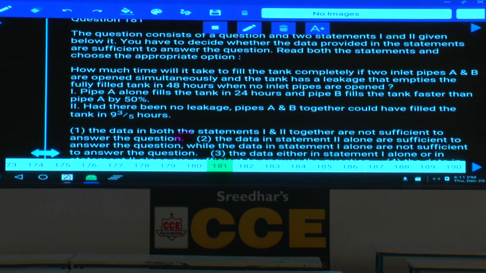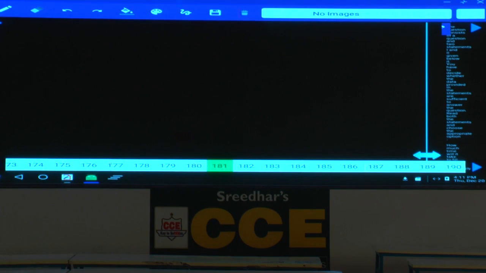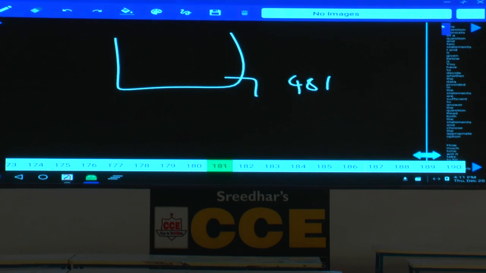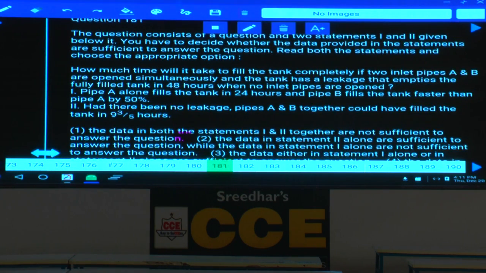How much time will it take to fill the tank completely if 2 inlet pipes A and B are opened simultaneously and the tank has a leak that empties the fully filled tank in 48 hours when no inlets are opened, right? Now, you have a tank with a leak, and it takes 48 hours to empty the tank.